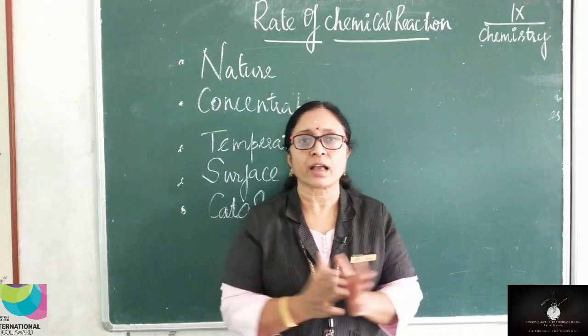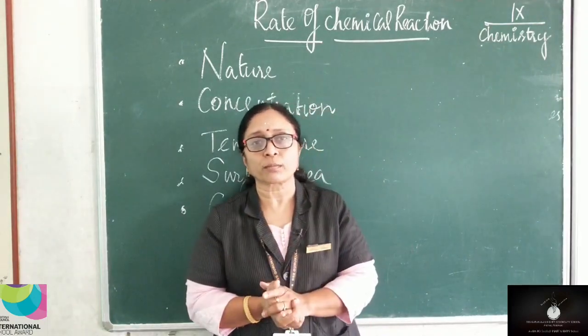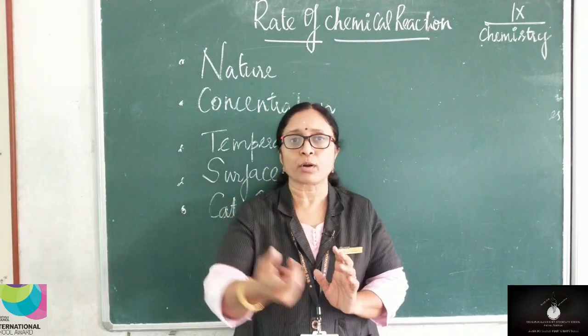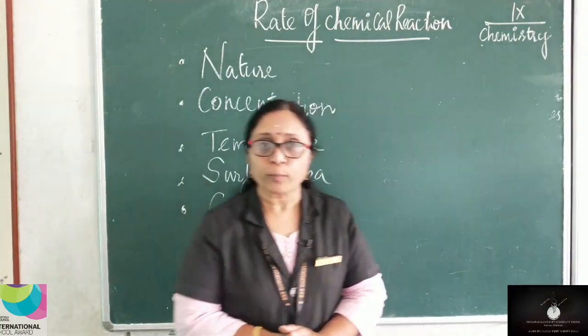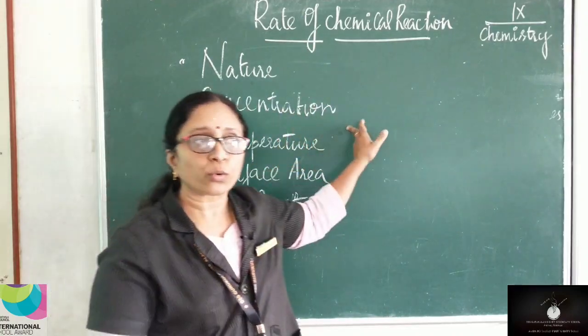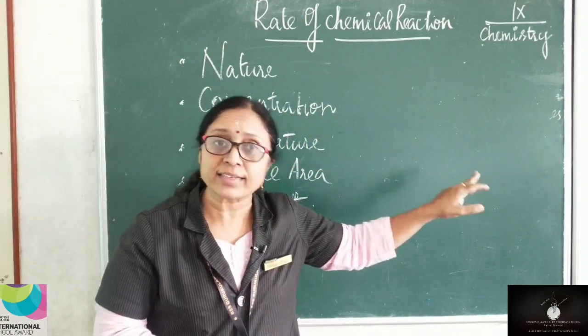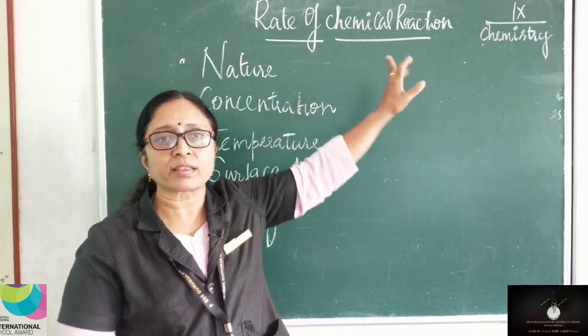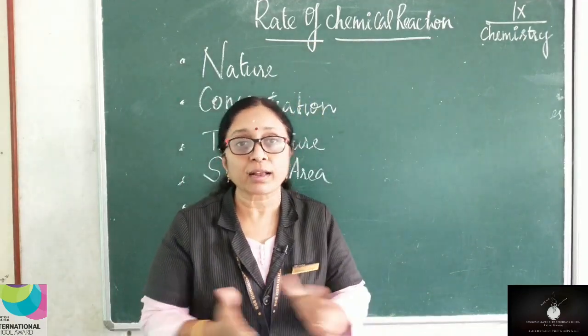That is the difference here. So concentrated hydrochloric acid means more number of HCl molecules. So what did we understand? The concentration of the reactants will influence the rate of a chemical reaction.